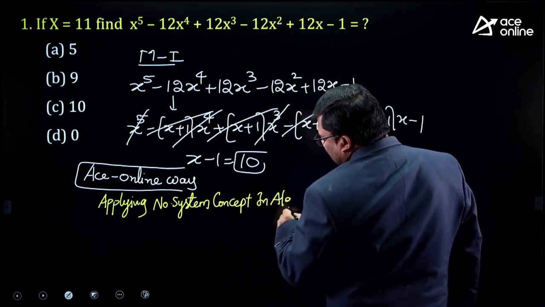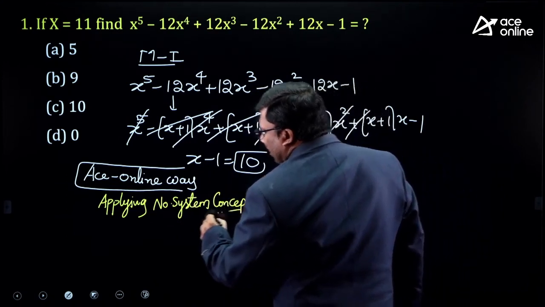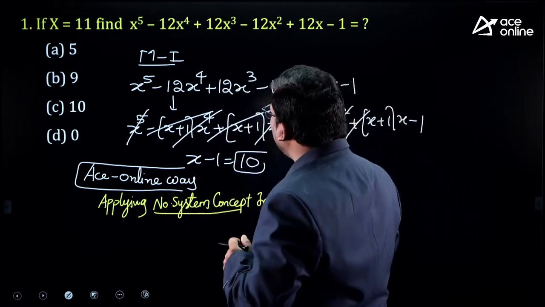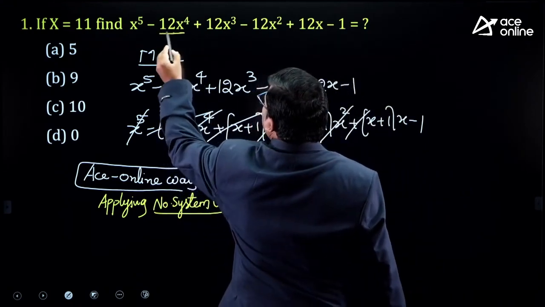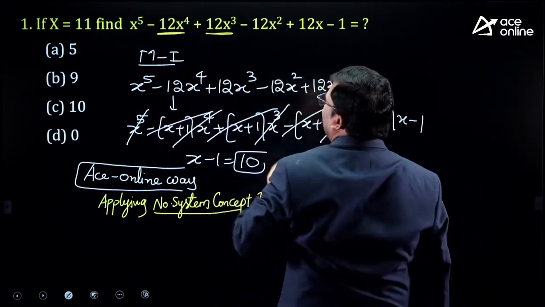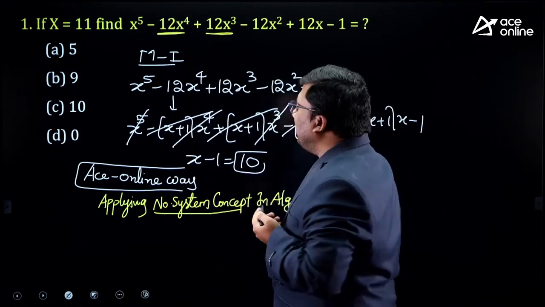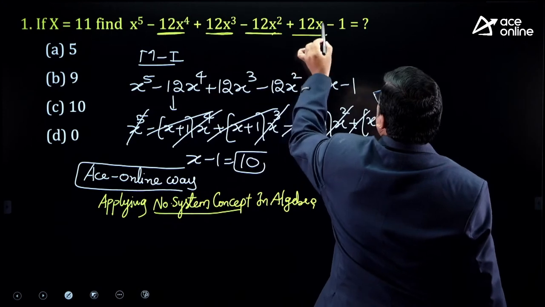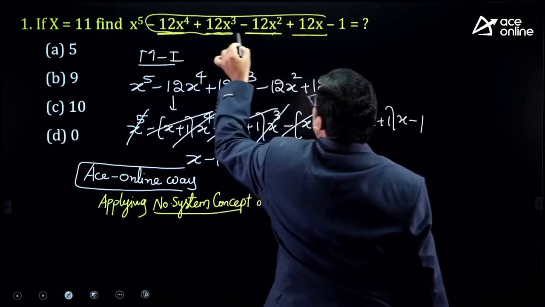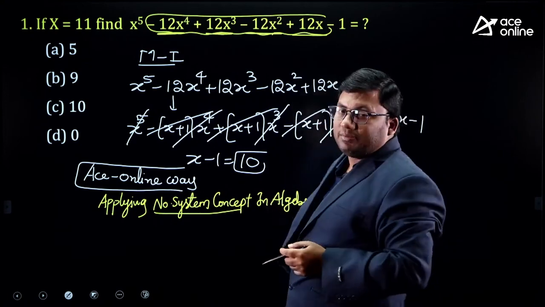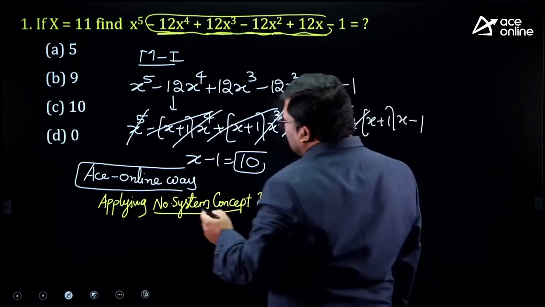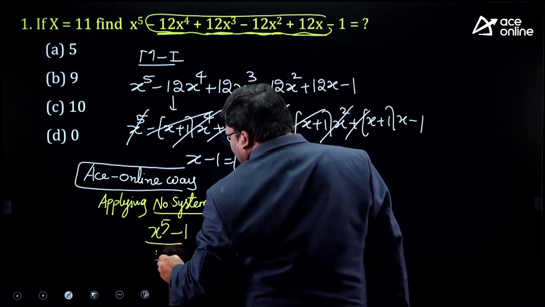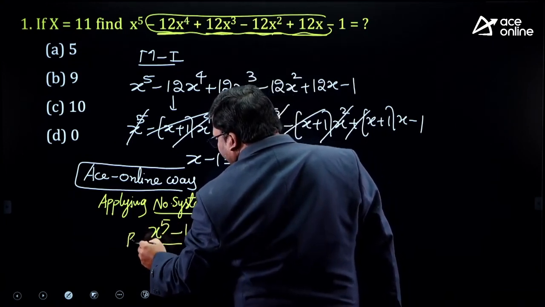Sir, what is this number system concept which you are applying? I am applying the remainder concept. Please see the question here. If I observe carefully, 12 into any number is divisible by 12, so these entire terms are divisible by 12. What is remaining? X power 5. What is the last term? Minus 1. Let me check what will happen if it is divided by 12.